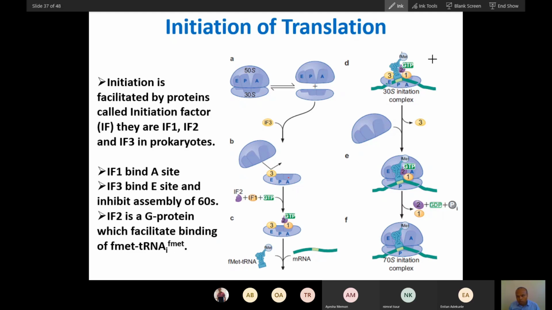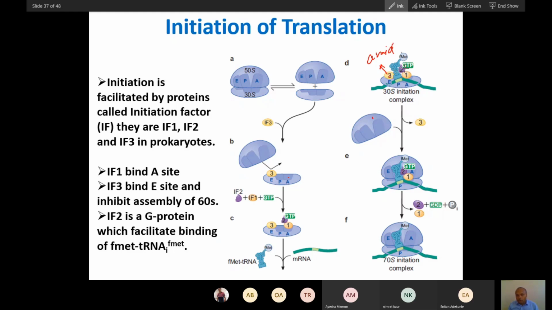So with the conformation change, all the initiation factors will dissociate, and this will form the 70S. Now the larger subunit will come and bind. The function of initiation factor 3 is to avoid binding of the larger subunit. Once initiation factor 3 is shed off, the larger subunit will bind. So first, it binds to the E site so that the tRNA will not bind to the E site, and second, it prevents the larger subunit from binding at this time.